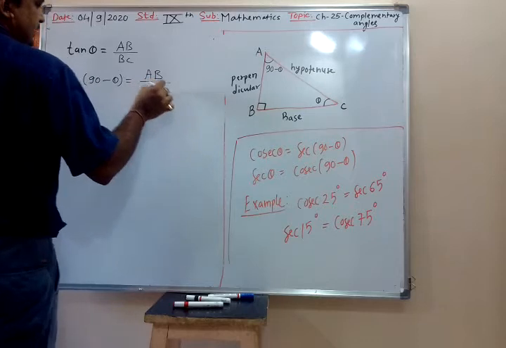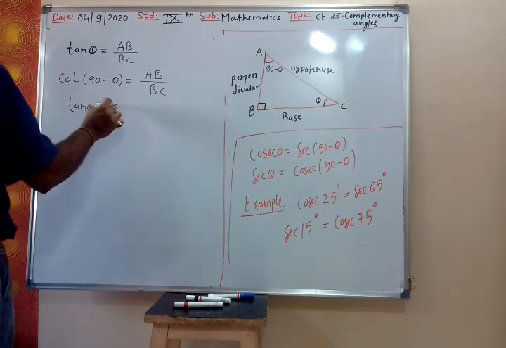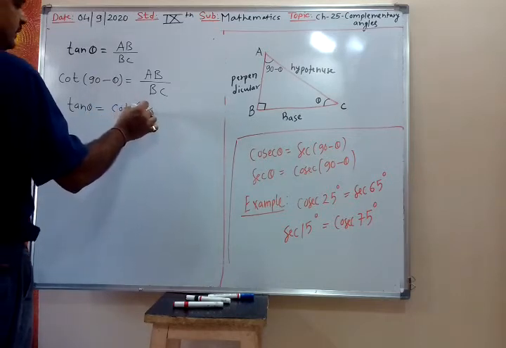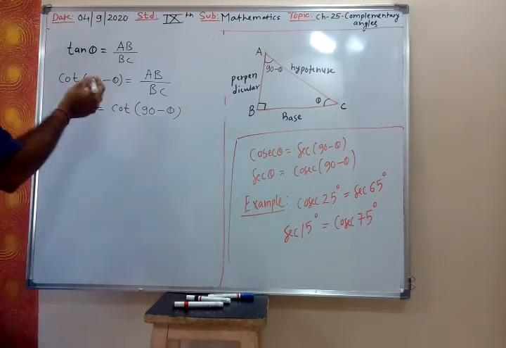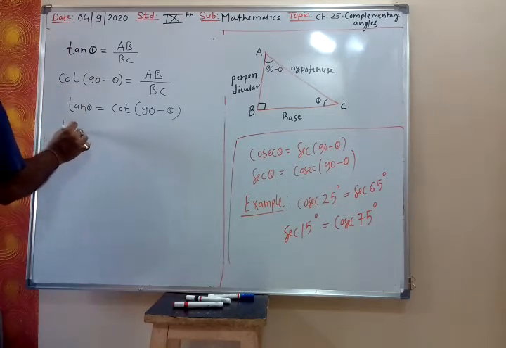So these two are the same, AB upon BC. So you will get tan theta is cot 90 minus theta, or you can say cot theta is tan 90 minus theta.